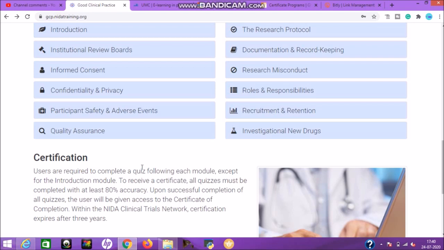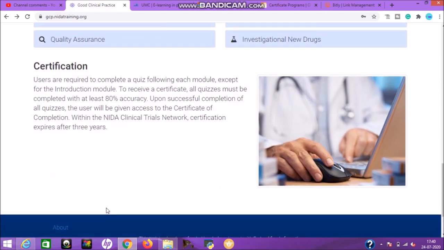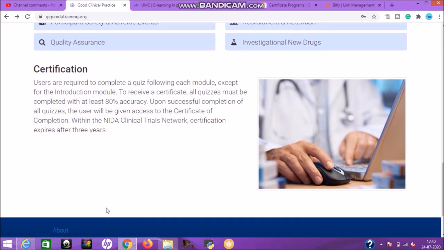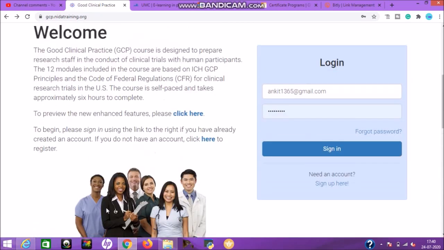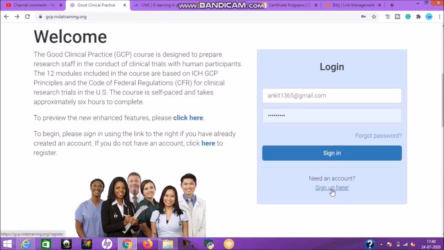This is the most important course, the NIDA Clinical Trials Network. So now I'll show you how you can start this course and study. See here, first go to the sign up option if you're new to this website, and if you already have an account, you can go to the sign in option. First I will show you how to sign up here.